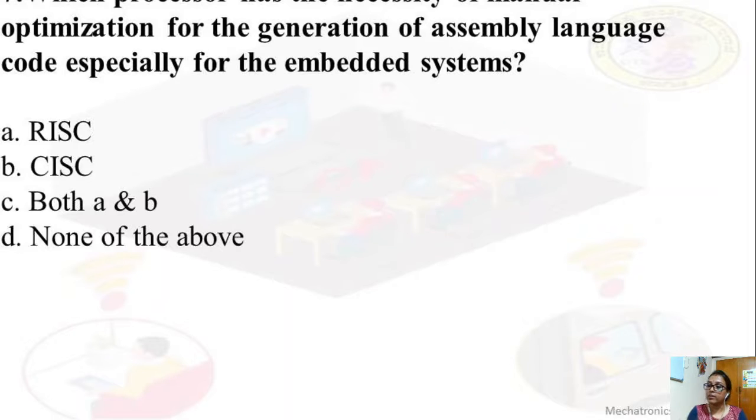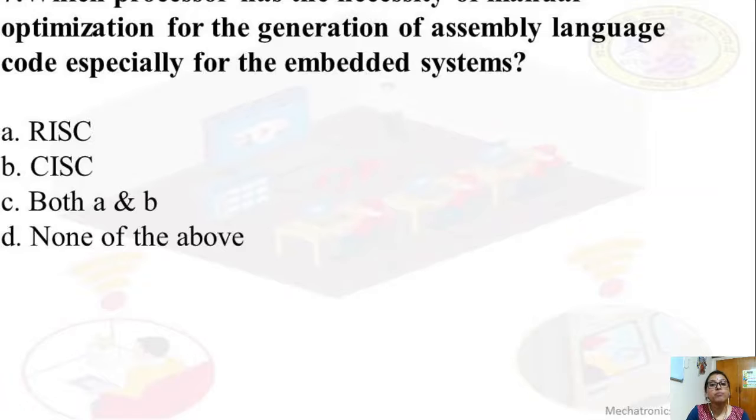Next, the question is not printed properly. I'll repeat the question: which processor has necessity of optimization for the generation of assembly language code, especially for the embedded systems? Whether that is RISC, CISC, both A and B, or none of the above.